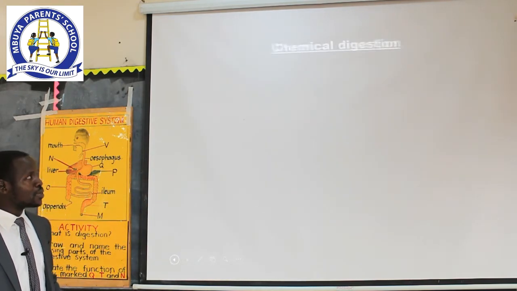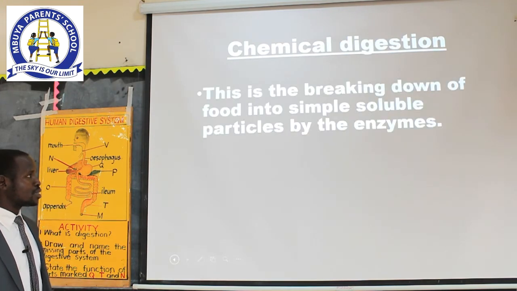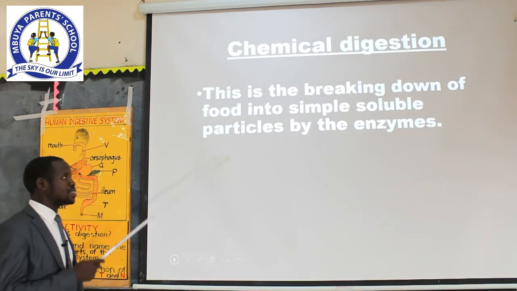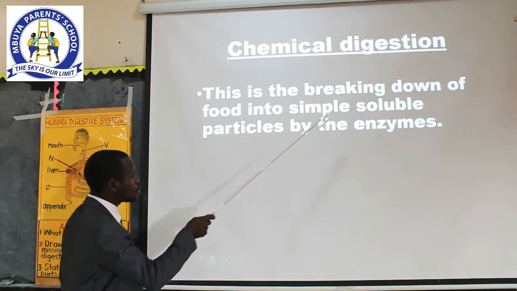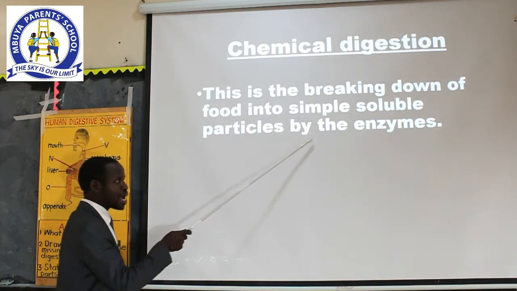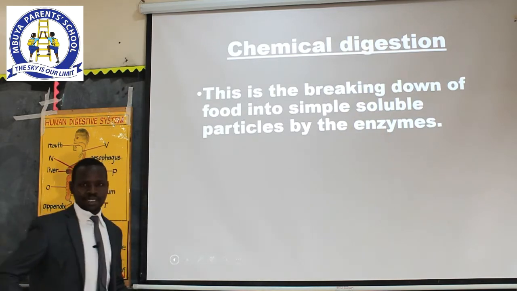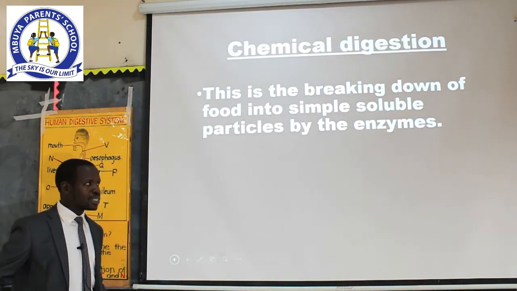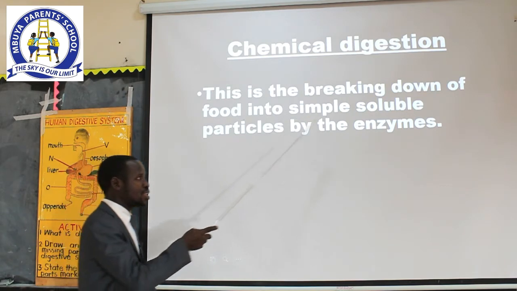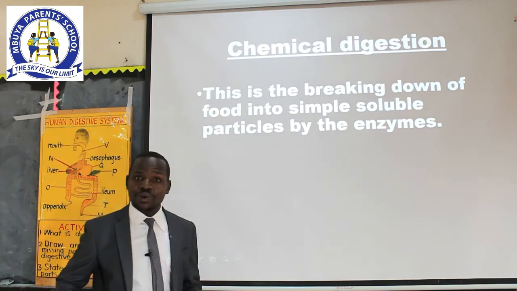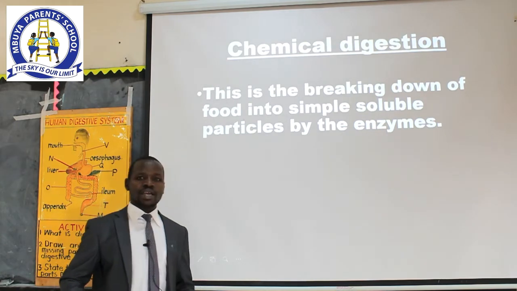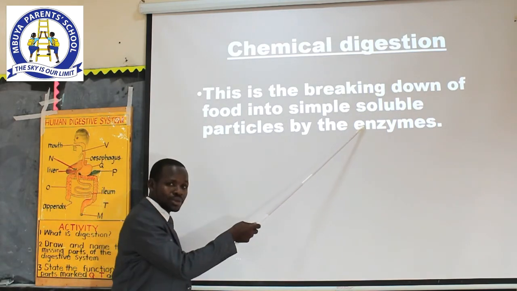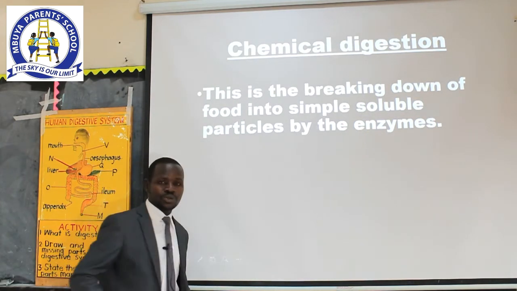So let's go on. What do we mean when we talk about chemical digestion? In summary, chemical digestion means the breaking down of food into simple soluble particles by the enzymes. Now, note, dear learners, we have seen something new here. Do you know what enzymes are? All right. So let's go ahead and look at what enzymes are, because this is something new to you.